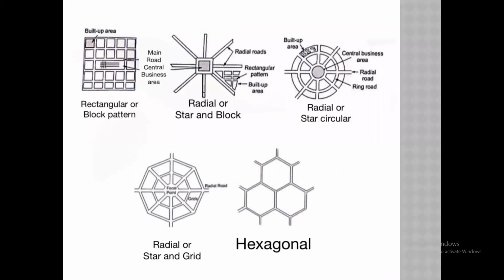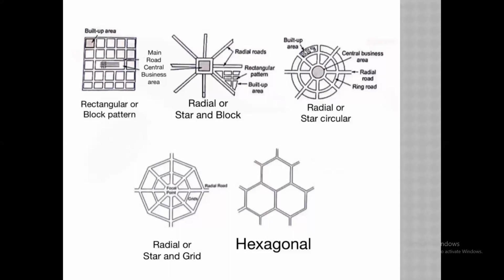The central area is considered the central business area or main area. Along with it the main road is constructed, with more width.